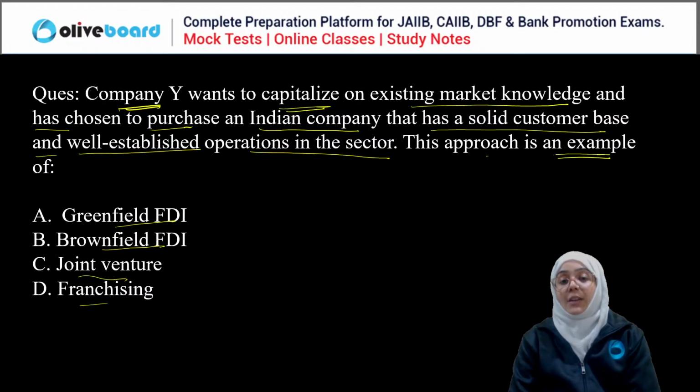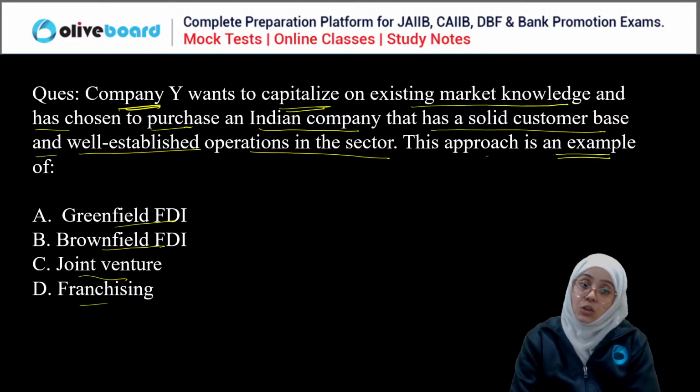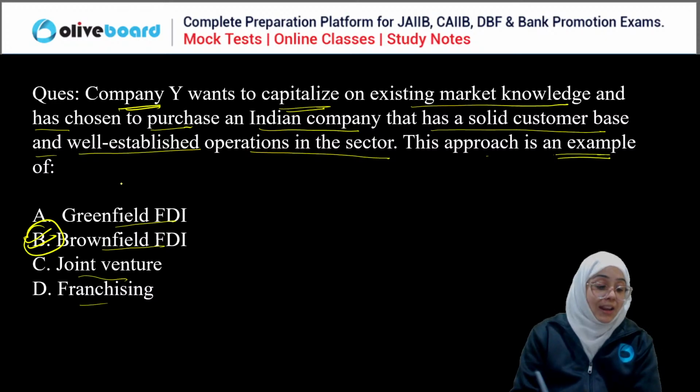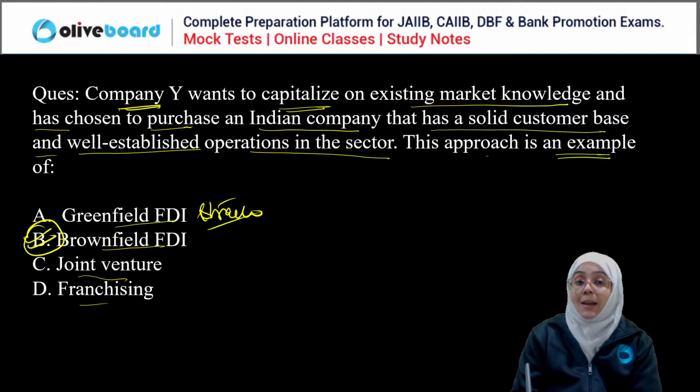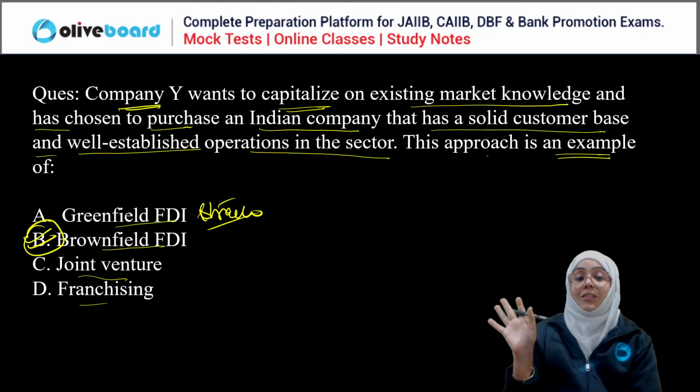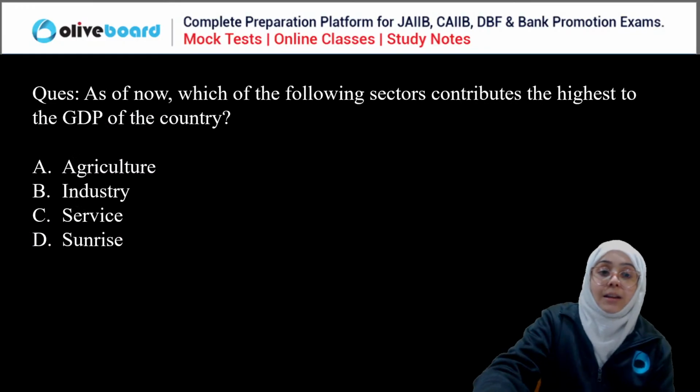Company Y wants to capitalize on existing market knowledge and has chosen to purchase an Indian company that has a solid customer base and well established operations in the sector. This approach is obviously an example of brownfield FDI. Greenfield FDI is everything from scratch. Brownfield FDI means purchasing a company where you don't have to build everything from scratch. Good.